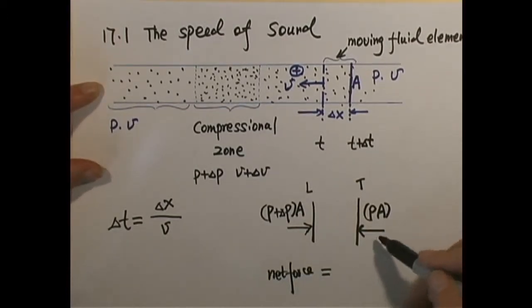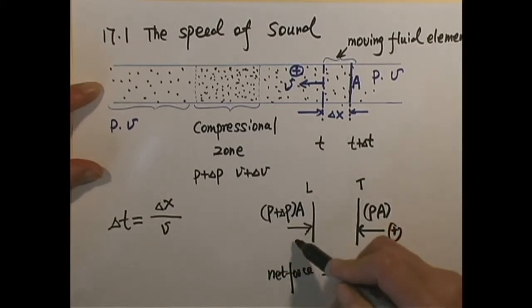since we already decided that left is positive, that force will be negative.